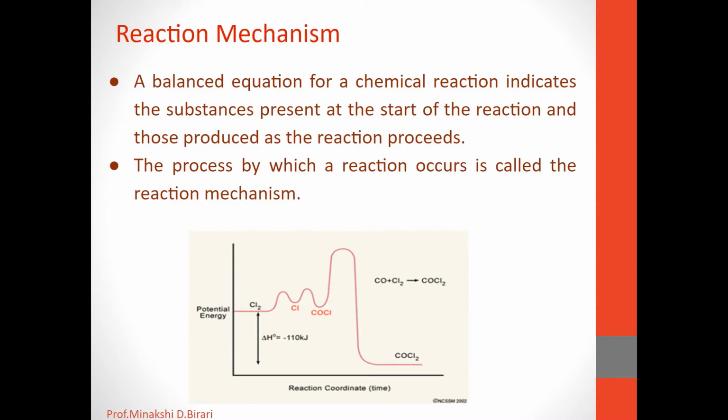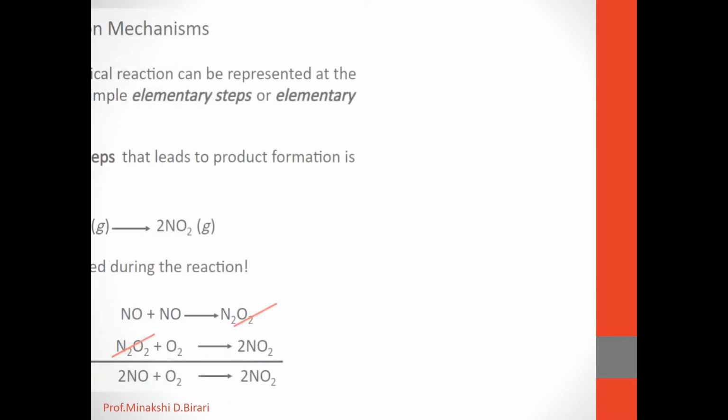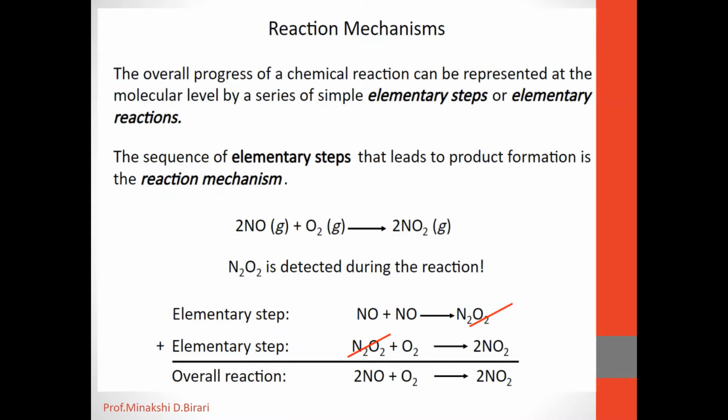So the balanced equation for a chemical reaction indicates the substances present at the start of the reaction and those produced as the reaction proceeds. Such a process by which a reaction occurs is called reaction mechanism. The overall progress of a chemical reaction can be represented at the molecular level by a series of simple elementary steps or elementary reactions.